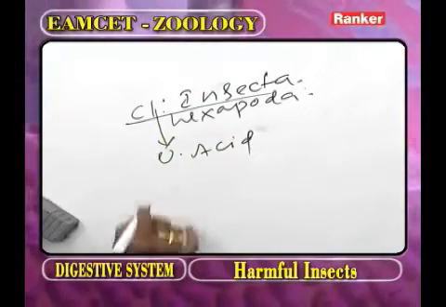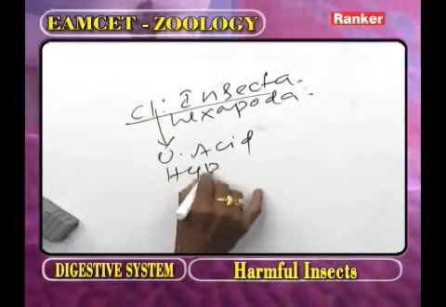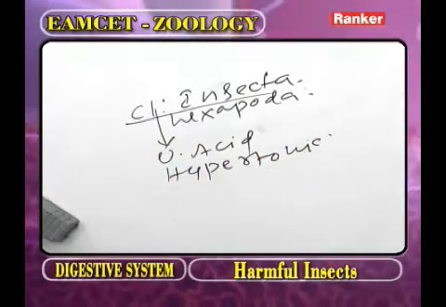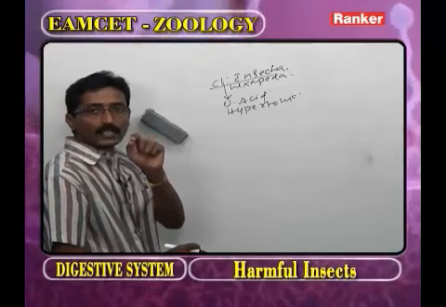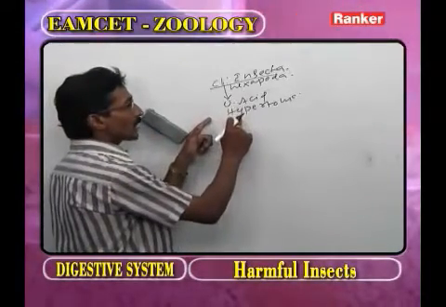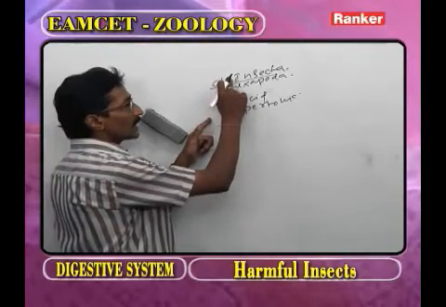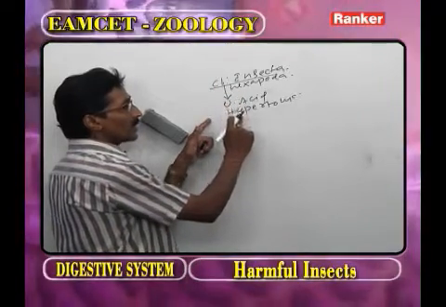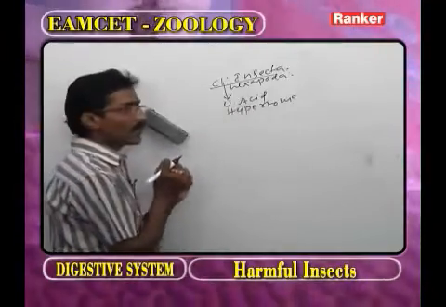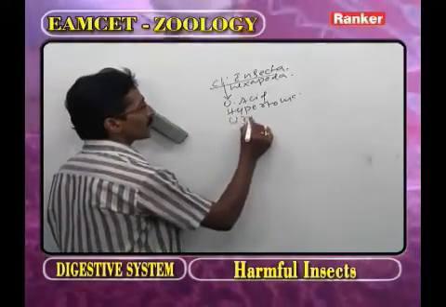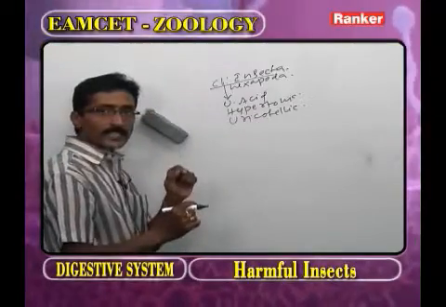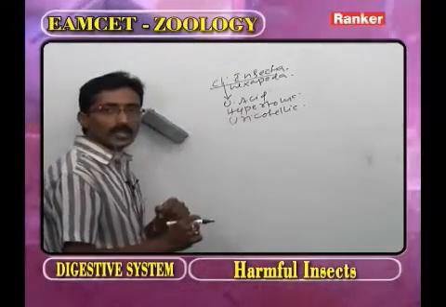What type of uric acid do they excrete? Hypertonic uric acid. That means in the uric acid, the water is very small. In order to conserve water, all insects excrete what type of uric acid? Hypertonic uric acid. So these are called uricotelic.